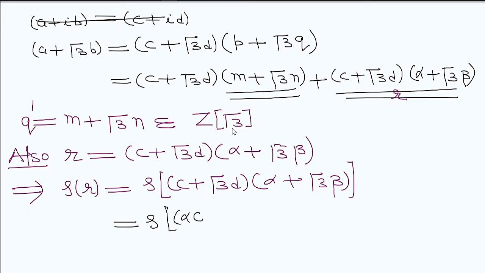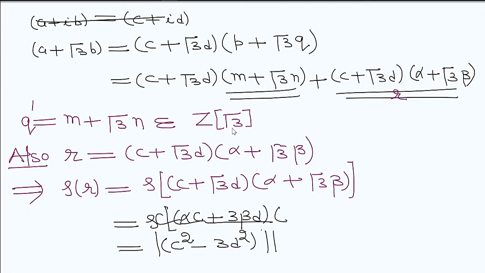plus 3 beta into D, and the second is alpha C. So we can directly find it as c square minus 3d square, into the absolute value, and the second is the absolute value of alpha square minus 3 beta square.